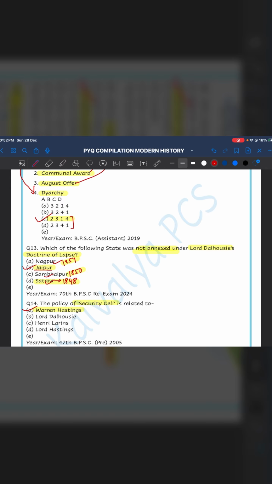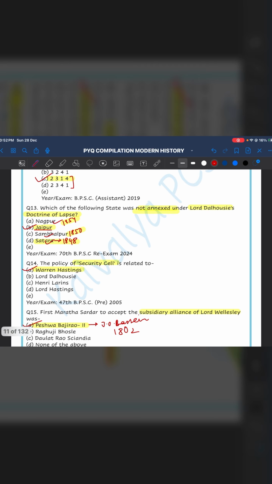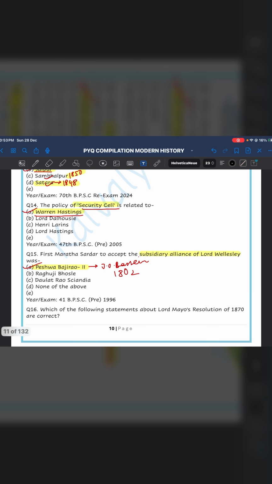The next question is, the policy of security cell is related to? So the policy of security cell is related to Warren Hastings. Next question. The first Maratha Sardar to accept the subsidiary alliance of Lord Wellesley was Peshwa Bajirao II.